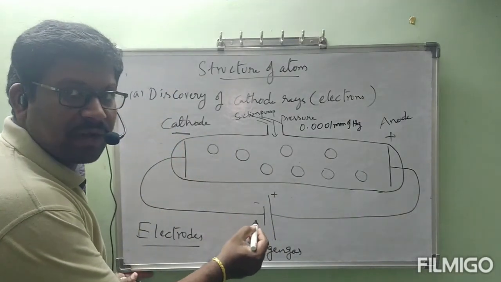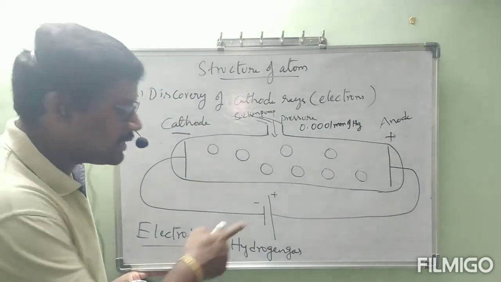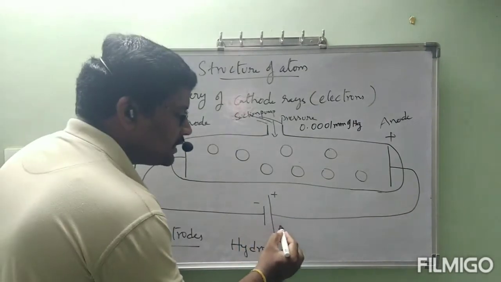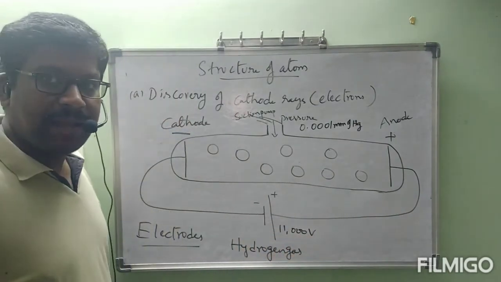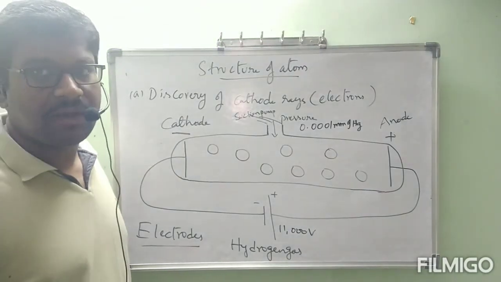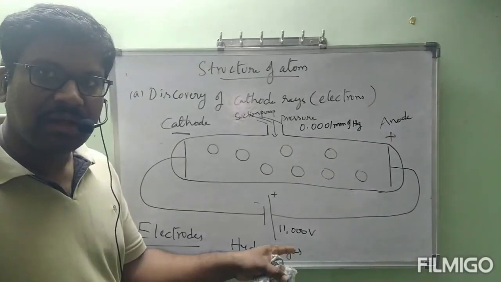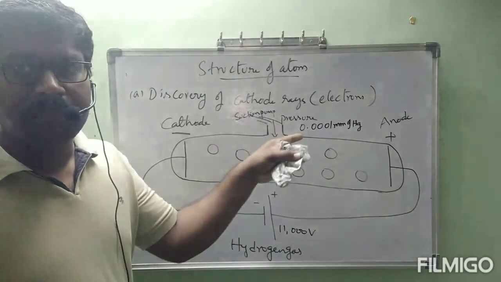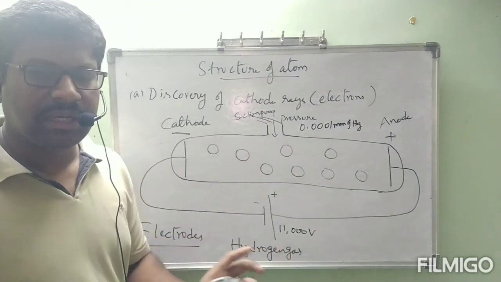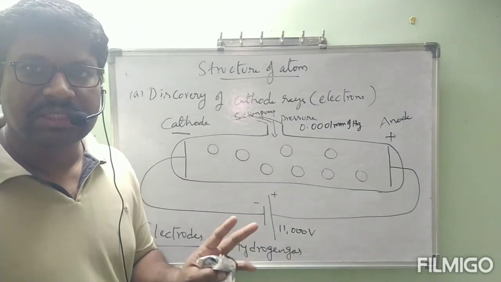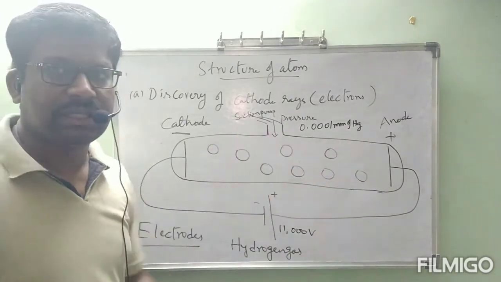Here, what potential do we have to use? This battery is a very high potential battery, that is 11,000 volts. We have to use a very high potential, 11,000 volts battery. Why do we have to use very high potential and very low pressure? You will get clarity on all these things once this discovery is completed. Till now, this is the construction of the discharge tube. The discharge tube was constructed.